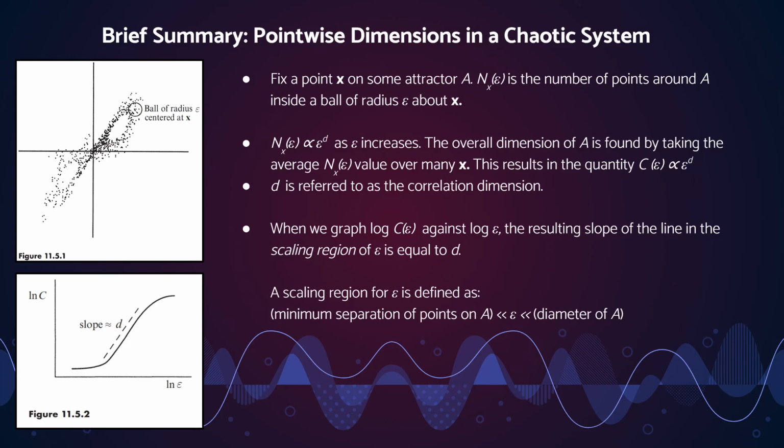If we're doing this to approximate the dimension of a strange attractor, some strange attractor A, we just choose some point x on A, and make a circle of radius epsilon around the point x that we chose, and n sub x of epsilon is the number of points contained in that circle.